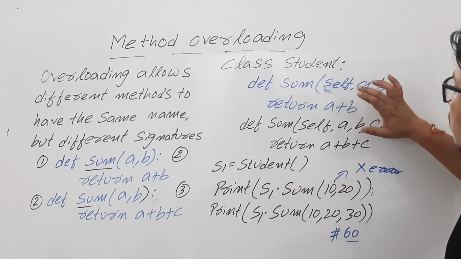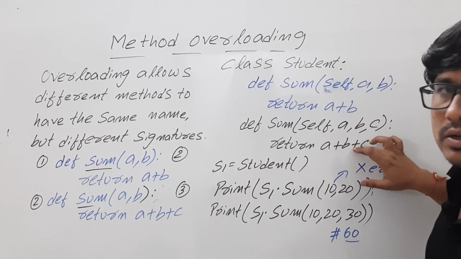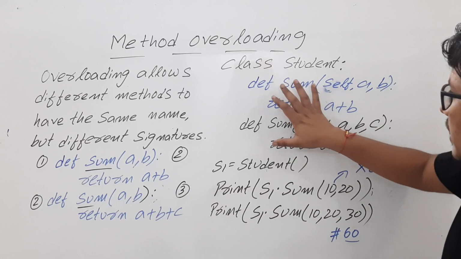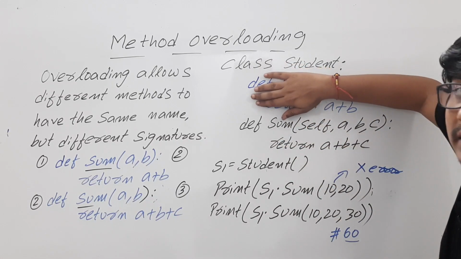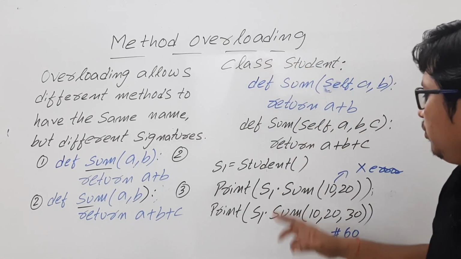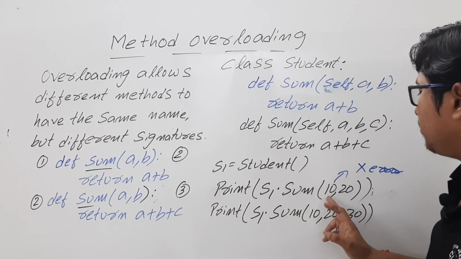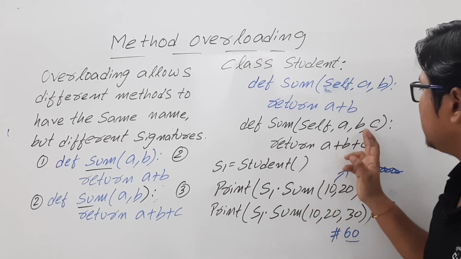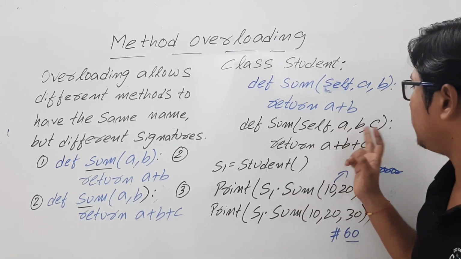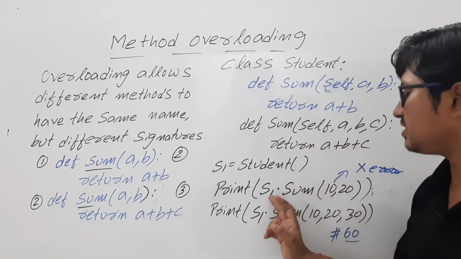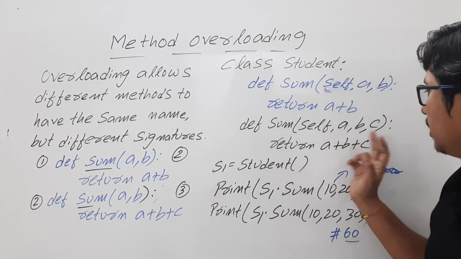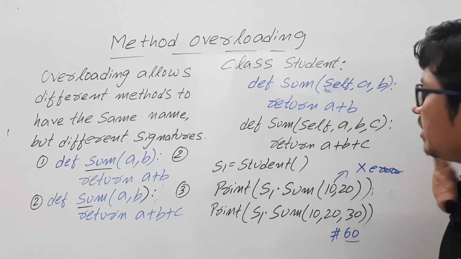So this one will be overwritten by this one. So the compiler will think that only this method is there. So if you are calling the sum method by passing two parameters, it is expecting three parameters here, a comma b comma c. Obviously self is nothing but your object name. So this will give an error for you.